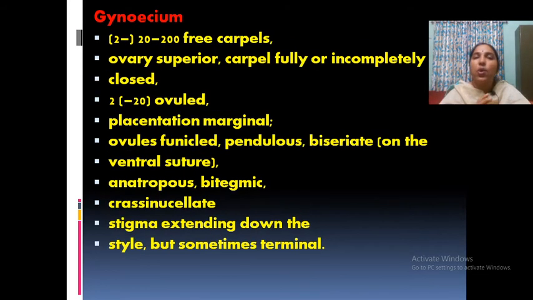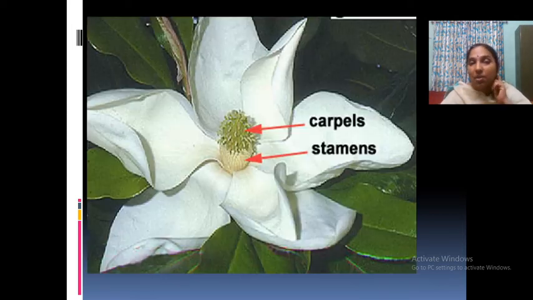Now, the gynoecium is also in the same condition: free carpels, about 200, apocarpous condition, and the carpel is fully or incompletely closed, with up to 20 ovules. Marginal placentation is there, and the ovule is pendulous. Then bitegmic, crassinucellate, with the stigma extending down the style but somewhat terminal.